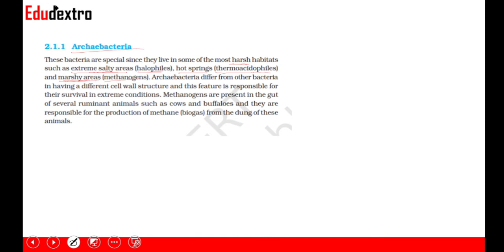Archaebacteria differ from other bacteria because they have a different cell wall structure, and this feature is responsible for their survival in extreme conditions. Due to differences in their cell wall, they are unique in that they can survive even the harshest conditions. The methanogens are present in the gut of several ruminant animals such as cows and buffaloes, and they are responsible for producing methane or biogas from the dung of these animals. Okay.